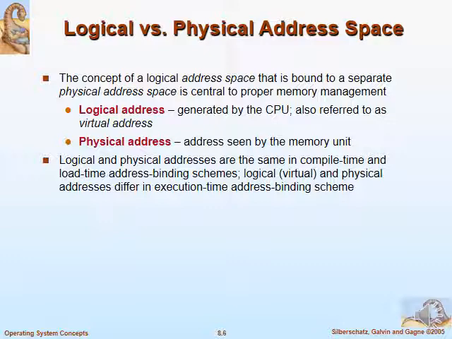Anyway, the physical address is the actual address of the main memory, that means the physical main memory where your instructions and data are actually located.